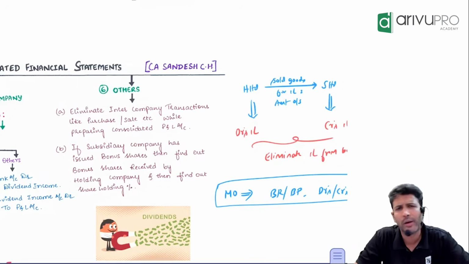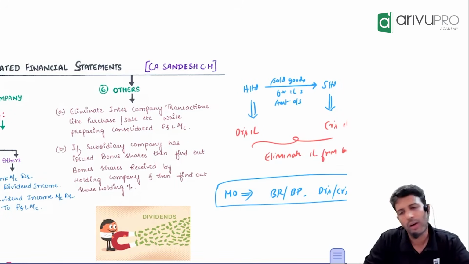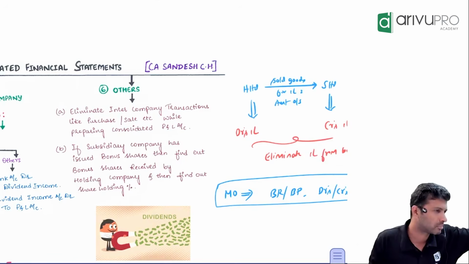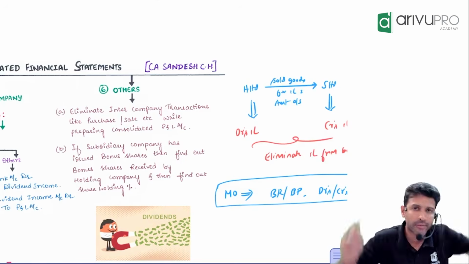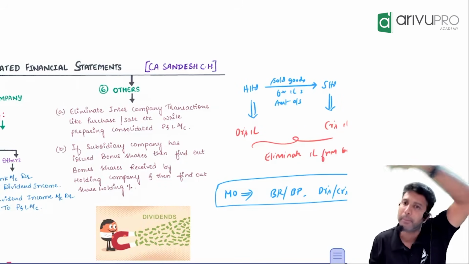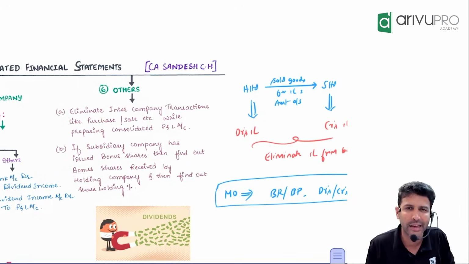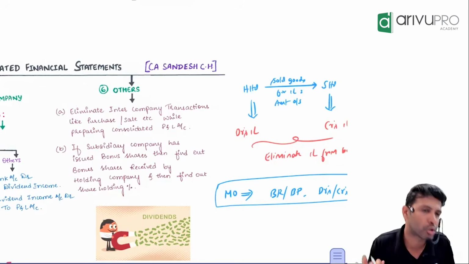Mutual owings can come in three forms: debtor, creditor, bills receivable, bills payable, loan taken. You don't have to pass any entry here. Just eliminate them from the balance sheet. When you prepare the consolidated balance sheet, eliminate from debtors, creditors, bills receivable and bills payable. Usually loans they don't give, but BR, BP, debtor, creditor is what usually gets asked. That's the same drama, no change.